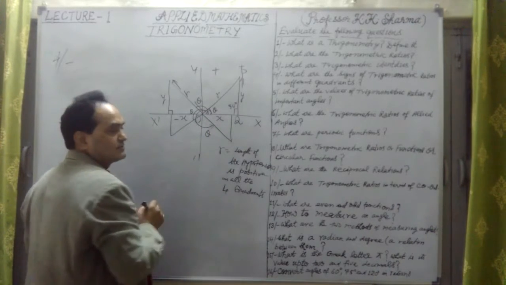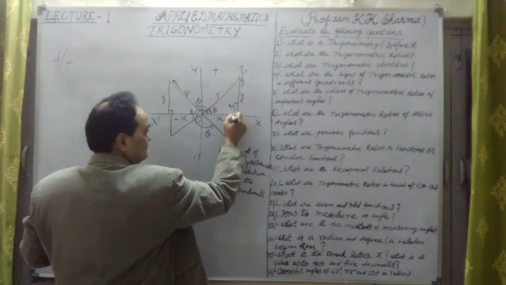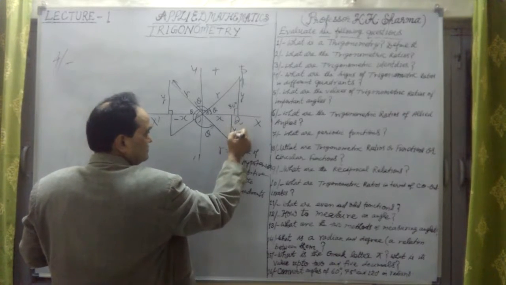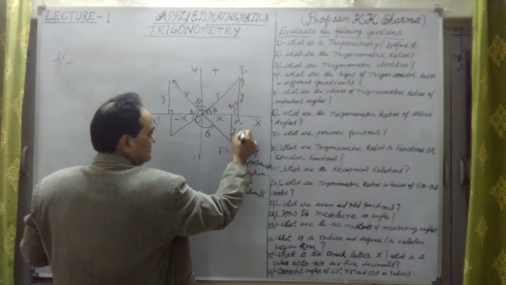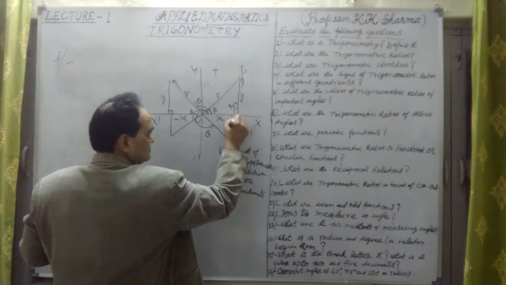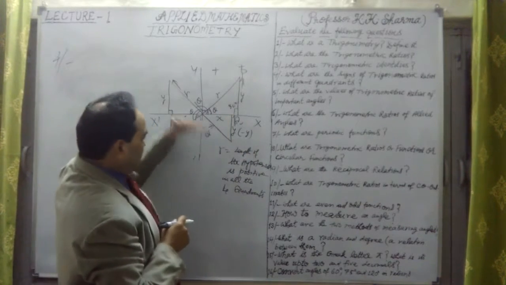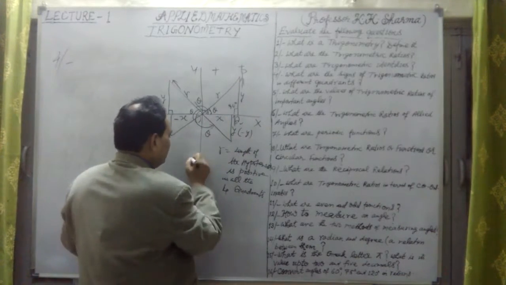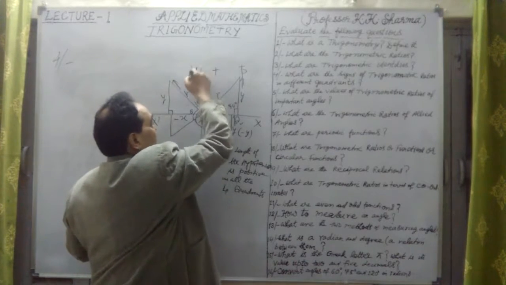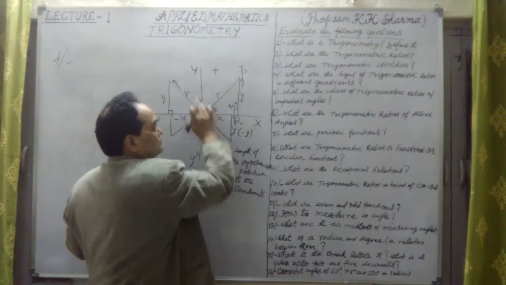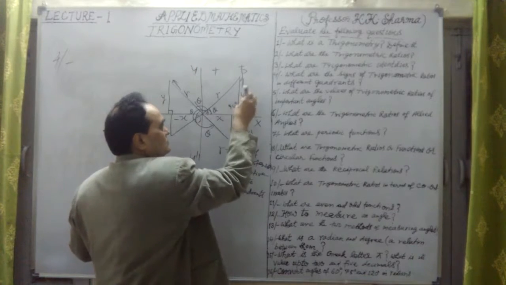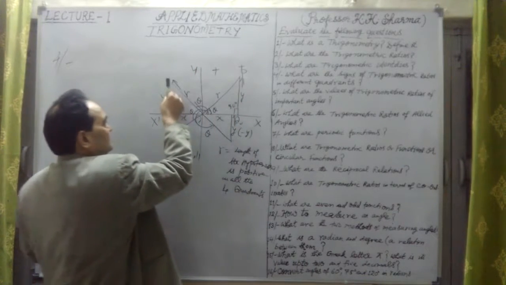Then what are the coordinates here? Now this y coordinate is negative. This is minus y, negative y. Below the origin, y is negative; above the origin, y is positive.